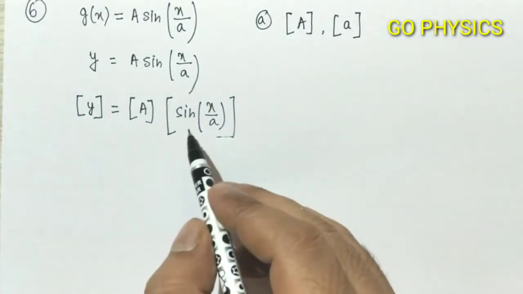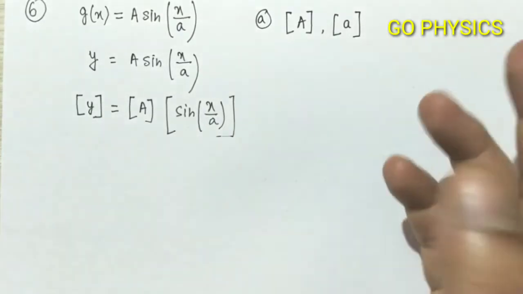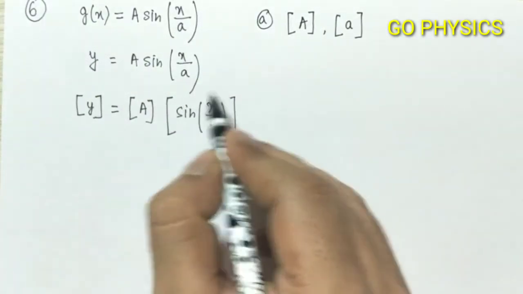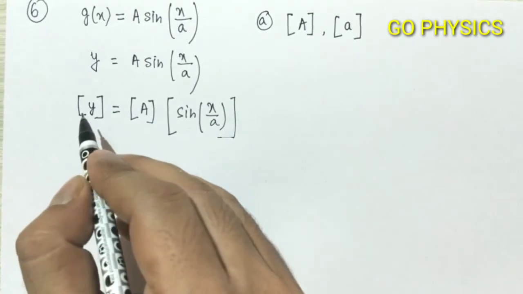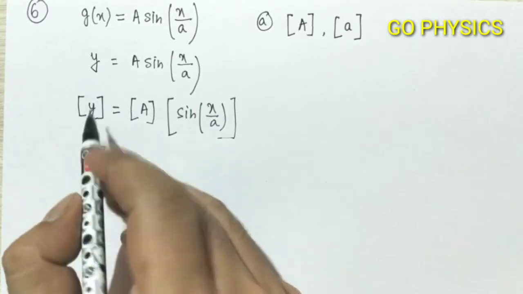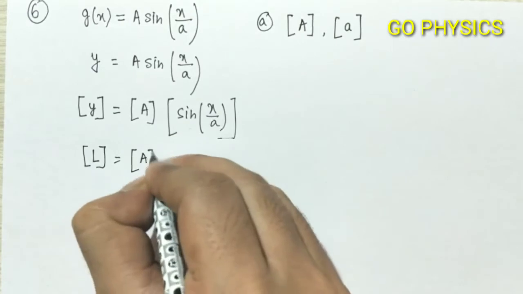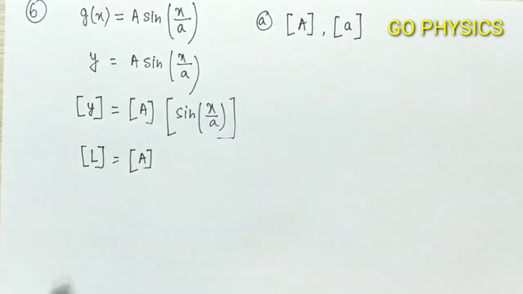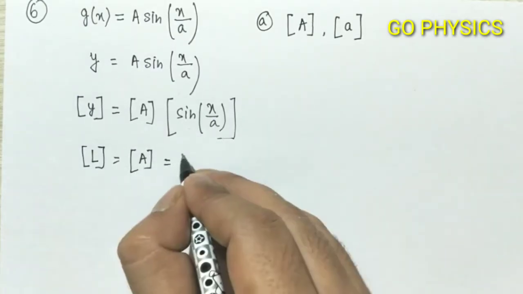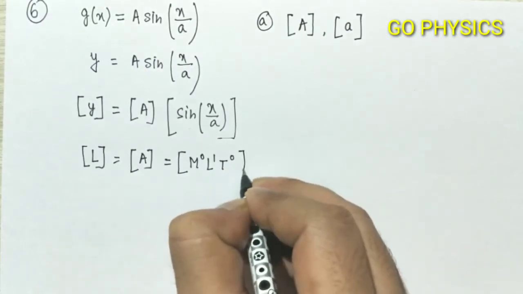Now since any trigonometric term is dimensionless, trigonometric, exponential, logarithm, all these are dimensionless, so this part will become dimensionless, and dimension of y will be L, length, because it shows the displacement. So this will be equal to A, and this is dimensionless. So dimension of A we got L, or we can also write this in this form, M0 L1 T0.